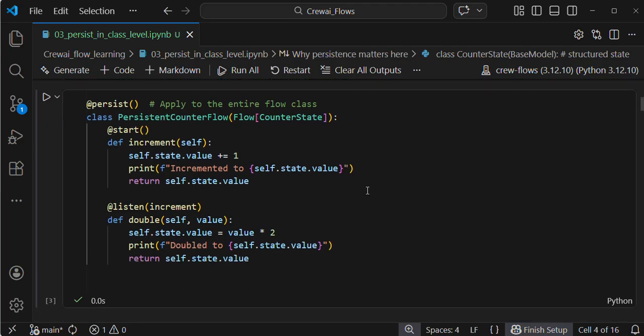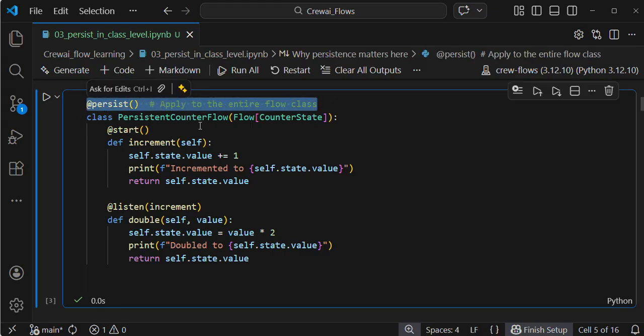Pay focus over here: persist. Here I am applying class level persistence. In this way you can define your class level persistent, on top of your class. This is my class, this is my flow name, PersistentCounterFlow. I'm inheriting the Flow, and giving the structured state. On top of this class I'm defining my persist. This is called class level persistent, applied to the entire flow class.